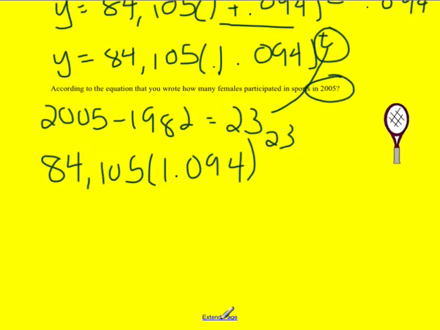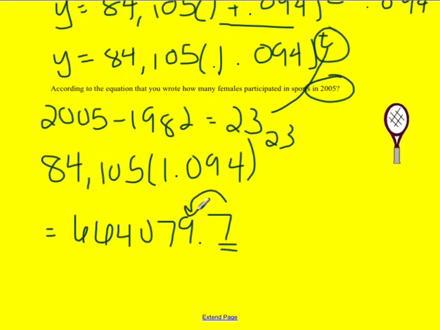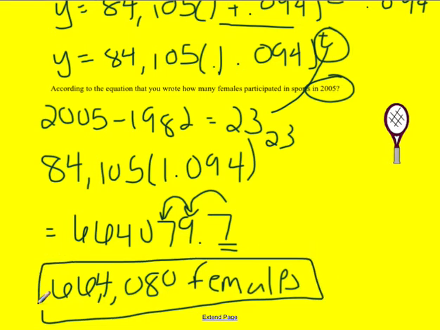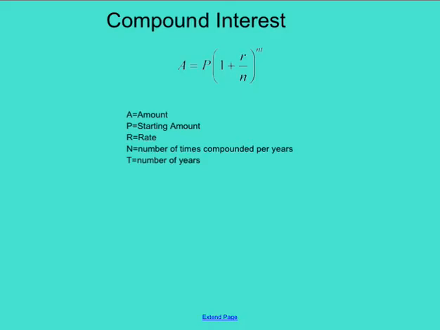So when we raise that to the 23rd power, again, you should be checking this along with me. You get 664,079.7. Well, this number right here is 5 or greater, so we need to round this one up. Well, when you round 9 up, you actually have to round the number after it as well. So this is going to become 664,080. And we want to say females because that's how many females were participating in high school sports after those 23 years. Now let's talk about compound interest.